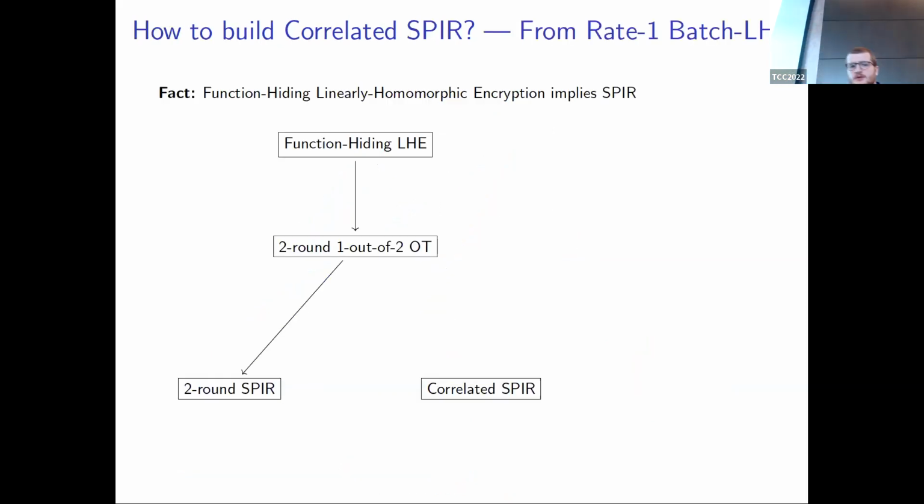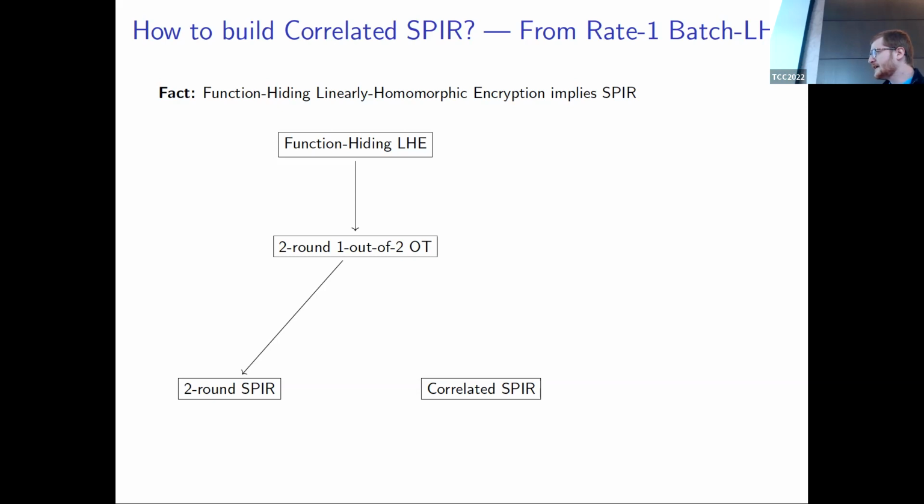So how can we hope to build this from standard assumptions? Our starting point is to start with a specific construction of symmetric PIR and adapt it to the correlated case. The specific construction is one you may be familiar with. We start with linearly homomorphic encryption, we get oblivious transfer, and then symmetric PIR.